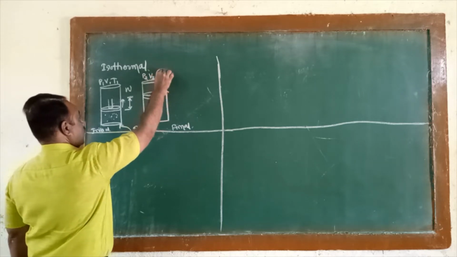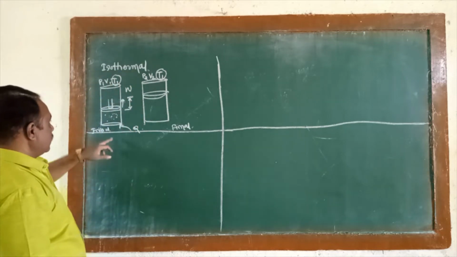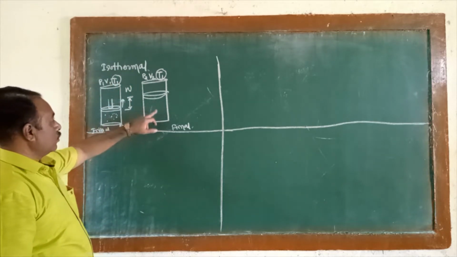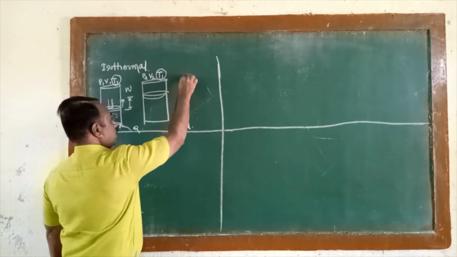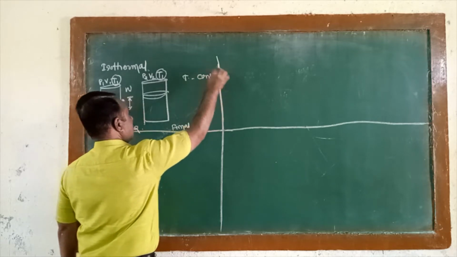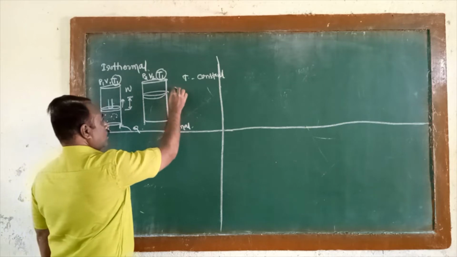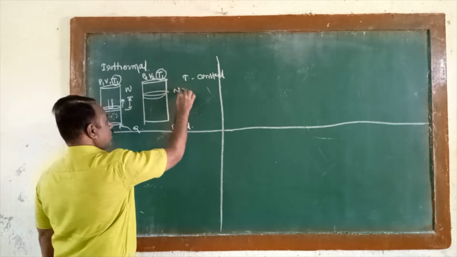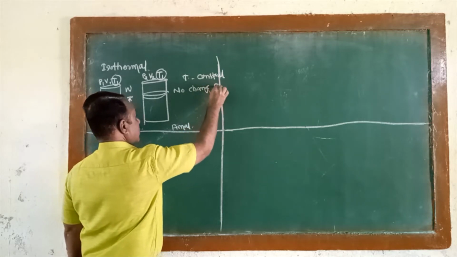So this is the common factor, the temperature. In the initial state the temperature is T1. In the final state also the temperature is T1 here. Therefore, the temperature is constant here. And when the temperature is constant, there is no change in energy. No change in energy here.